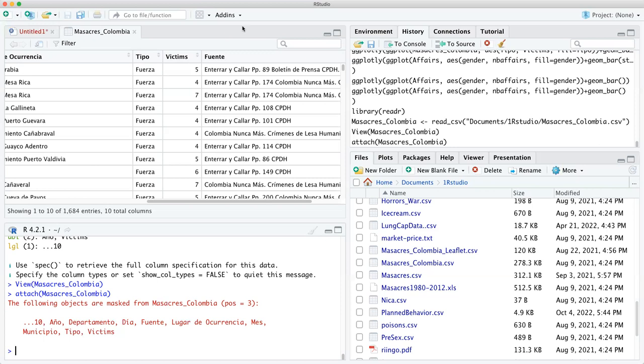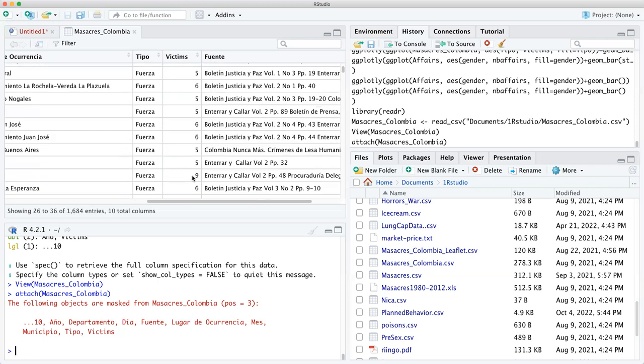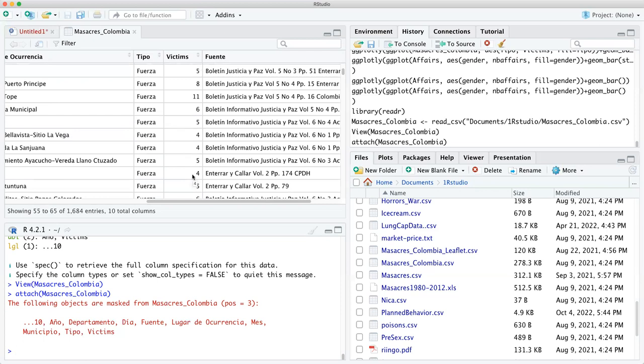So we got these three types. The three types, this here is the independent variable, meaning the cause of these victims, which is the dependent variable. Notice this is numeric, all those victims. So it's the same as the affairs, and then the number of affairs people were having. That's why we can still use the LM function. So you have type and victims. So we want to see if there's a significant difference between the type of force, these three types, and the amount of victims. So it's essentially just the LM function again.